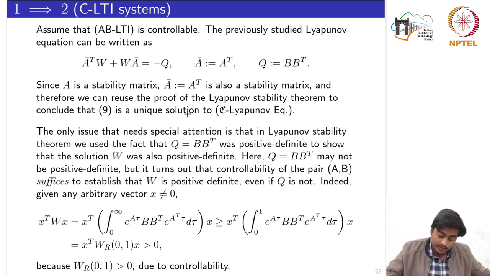where the idea behind showing the uniqueness is we could use two matrices. For the same Q, we can define two matrices, let's say W and W bar. Now the rest is to show that W and W bar are not different, but they both are equal, which establishes the uniqueness. So that part we won't be discussing again, but you can refer to the Lyapunov stability theorem part. Okay.